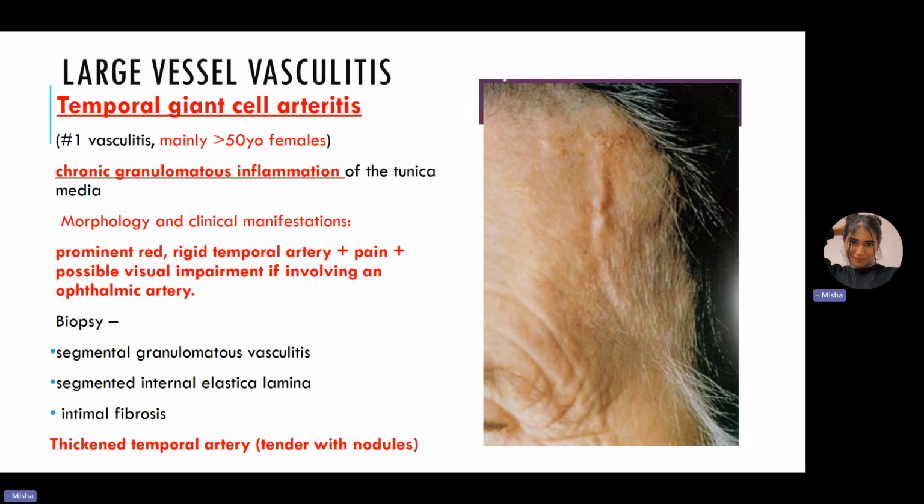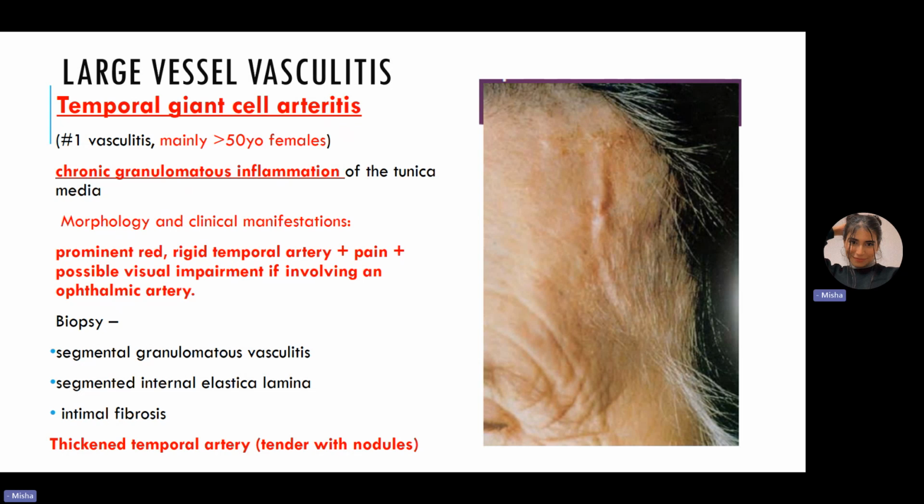And now the thing is that if, for example, you do a biopsy and you get a negative result, it is not necessarily that the patient does not have temporal giant cell arteritis. It can just mean that the particular segment that was taken for the biopsy did not actually have that inflammation, or it is the unaffected segment that was chosen.